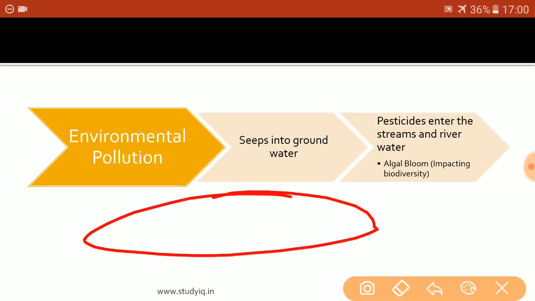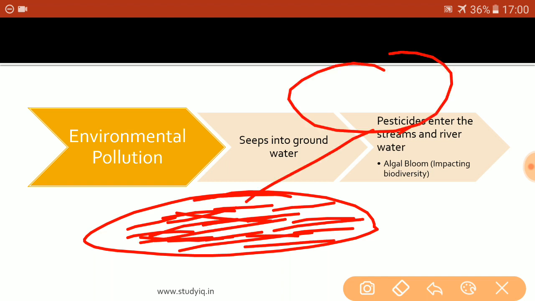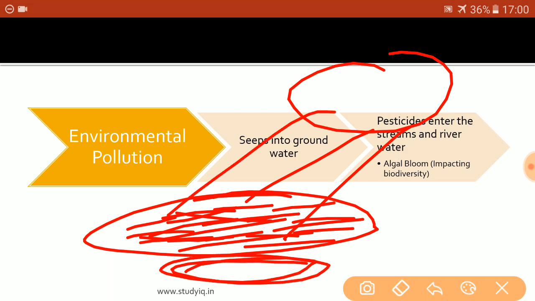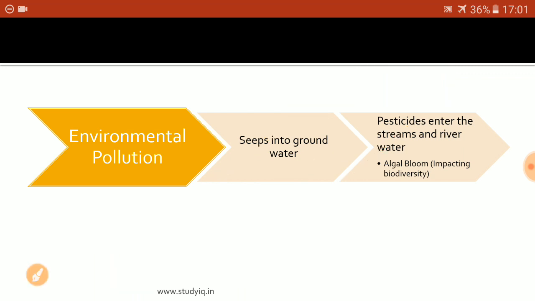Now what exactly is happening is, let us say that this is the surface of the water, and on the surface of the water there is some sort of algal bloom. These are the algae that have been deposited on the surface of the water. Now there is sunlight. These algae are preventing the sunlight from going deeper into the water, and as a result, the plants and the animal community that lives deeper in the water are getting impacted, because the algae accumulated on the surface are not letting the sunlight penetrate the water and go deeper. So it is because of this reason that the algal bloom is causing a lot of implications as far as the biodiversity of the marine system is concerned.